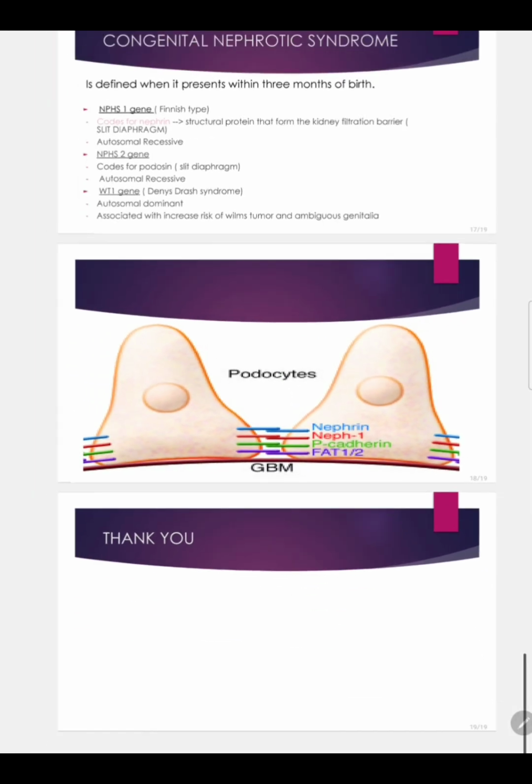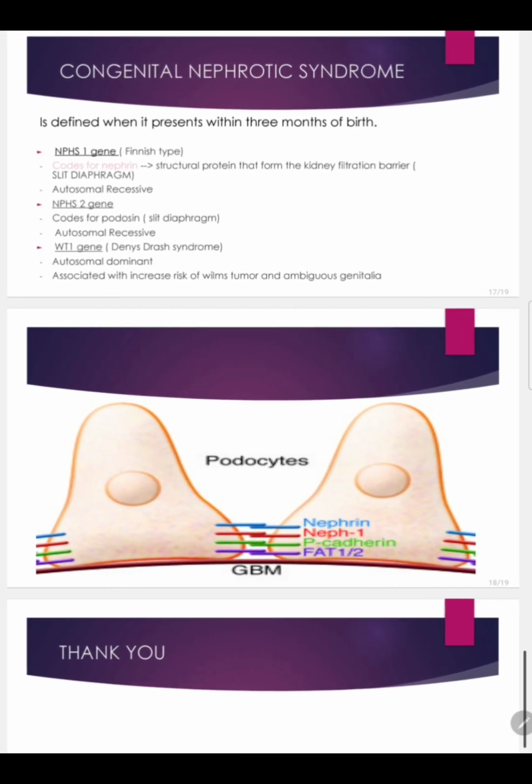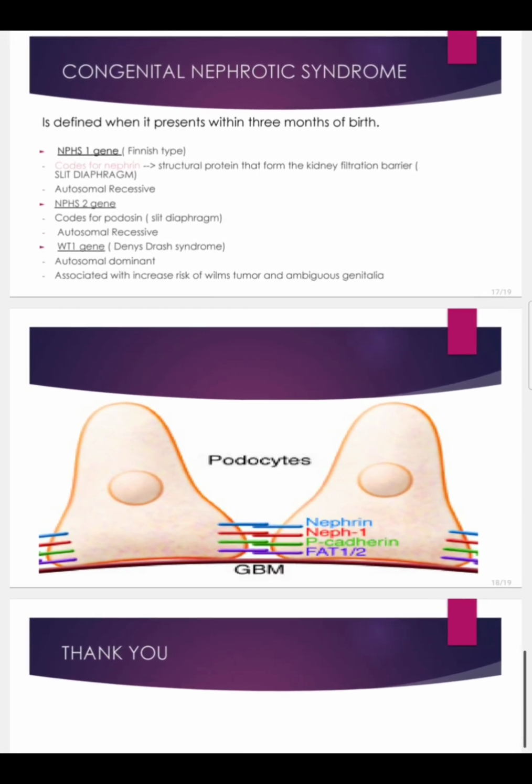So therefore, in congenital nephrotic syndrome, there isn't only selective proteinuria, it is not restricted to only albumin loss. There could also be globulinuria. There could also be other big protein loss.